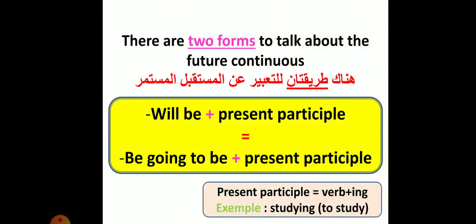There are two forms to talk about the future continuous. The first one is will be plus present participle, and the second one is be going to be plus present participle. They have the same meaning. The difference is that will be plus present participle, we use in formal situations, and be going to be plus present participle, we use in informal situations or contexts. The present participle, as we saw before, is verb plus ing. For example, studying, verb to study.